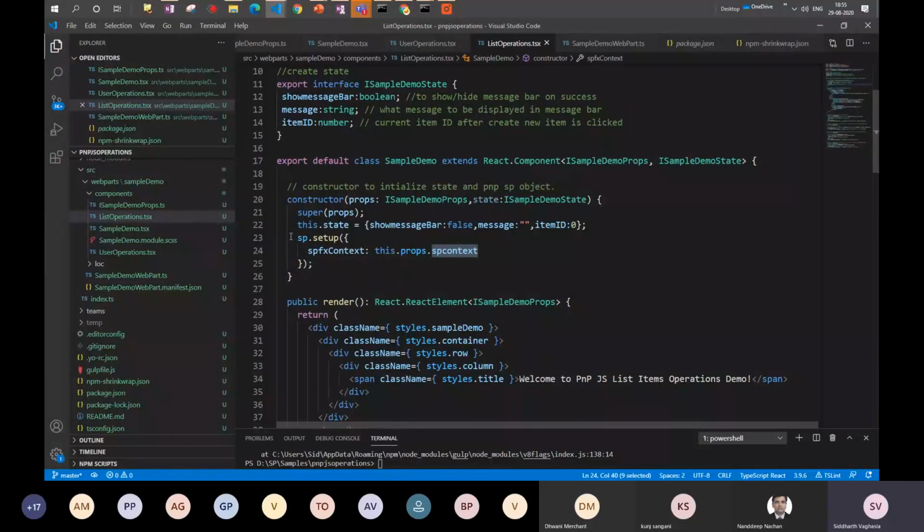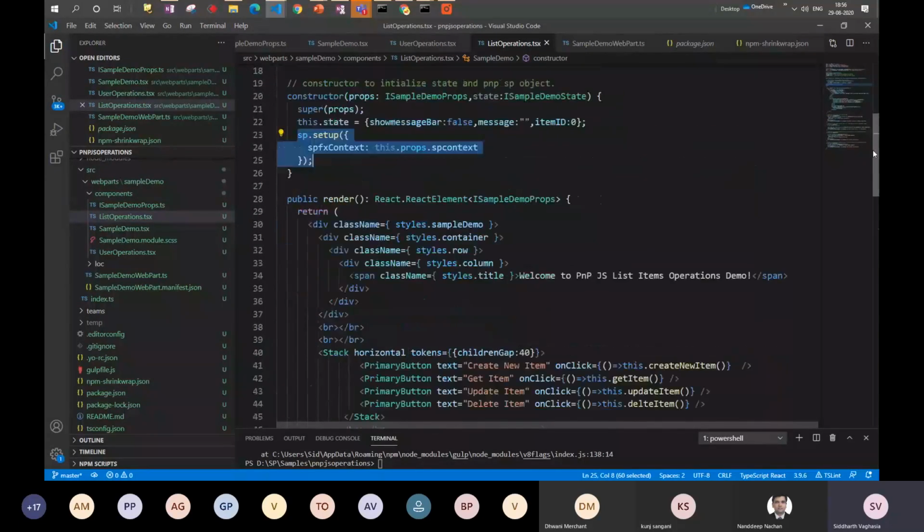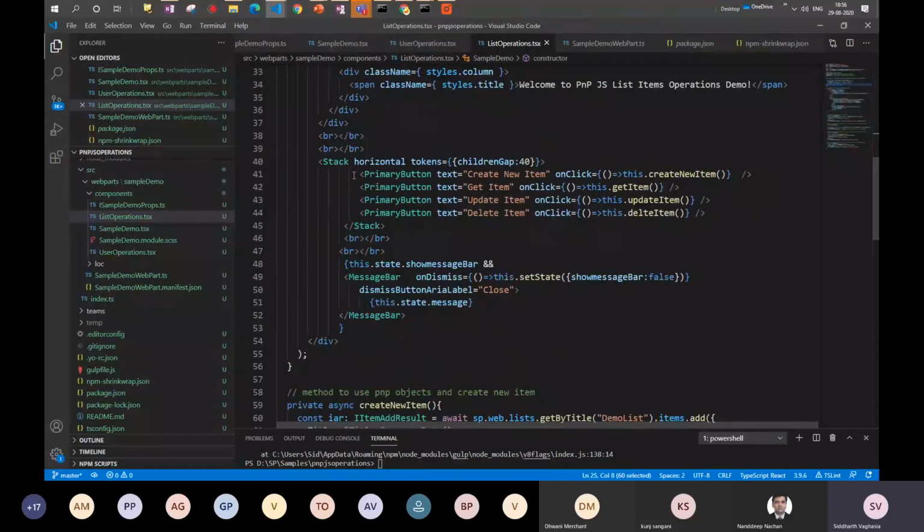Okay, so this is the simplest way if you want to use the SP or PnP methods in the current site collection where your web part is deployed. Rather than making it specific to a particular site collection, you can directly pass the context which is available in your web part property. So this will set up the PnP.js methods which we can use later. Then I have a simple demo of the list operation where we will first create one item, then we'll get an item, then we'll update that item, and then maybe we'll delete that item, right?